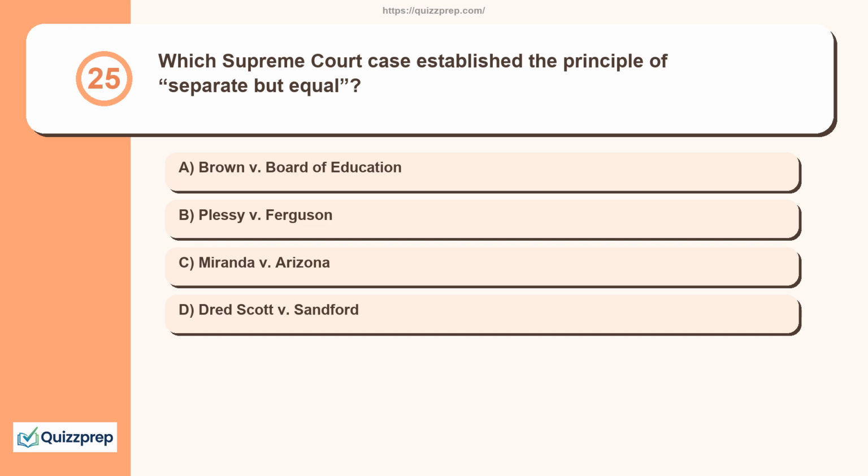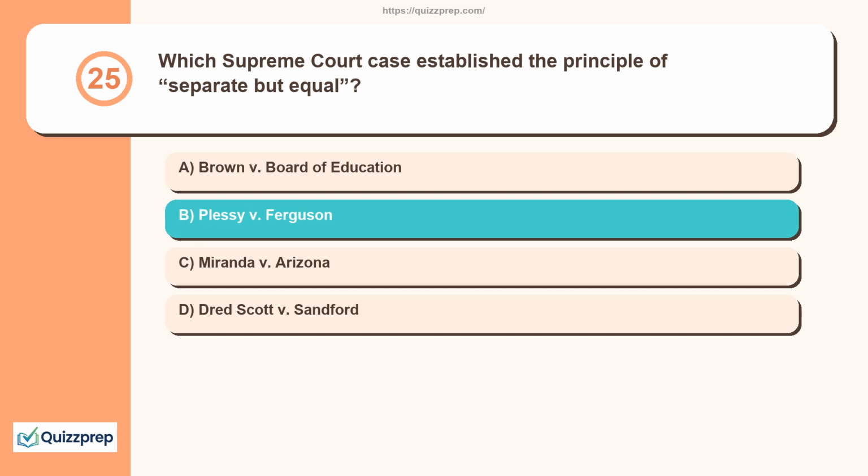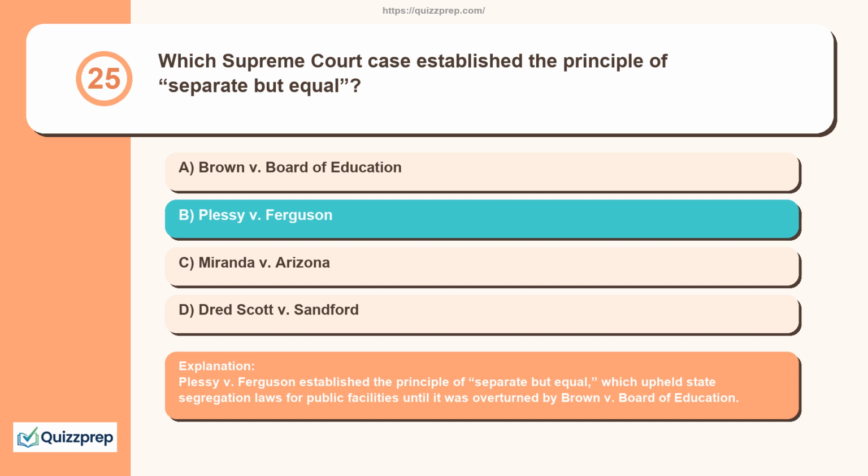Question 25. Which Supreme Court case established the principle of separate but equal? Brown v. the Board of Education, Plessy v. Ferguson, Miranda v. Arizona, Dred Scott v. Sandford. Plessy v. Ferguson established the principle of separate but equal, which upheld state segregation laws for public facilities until it was overturned by Brown v. the Board of Education.